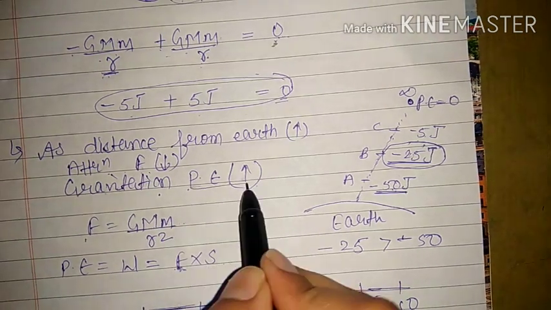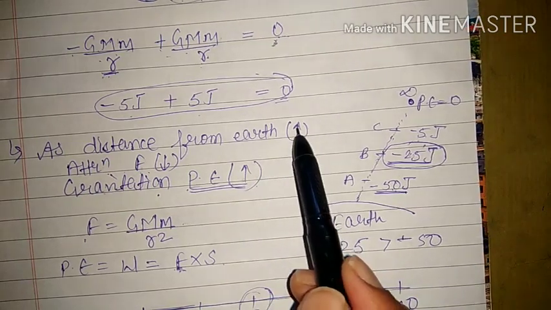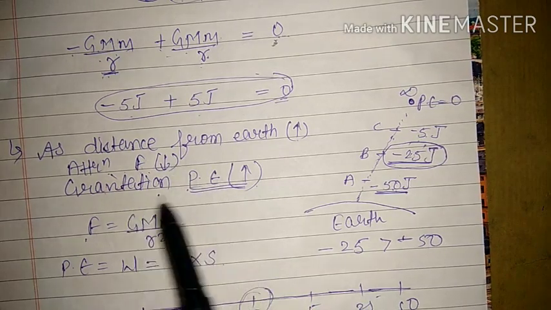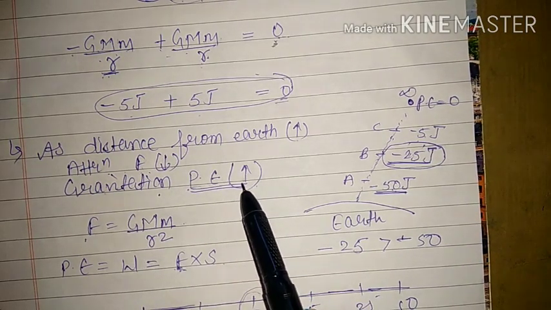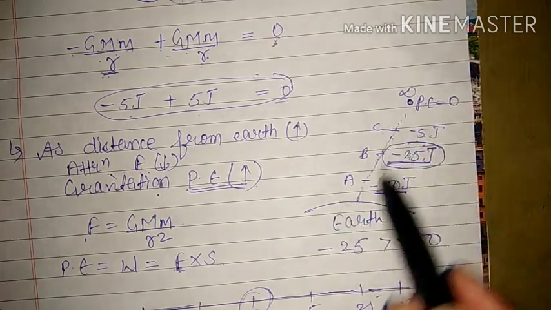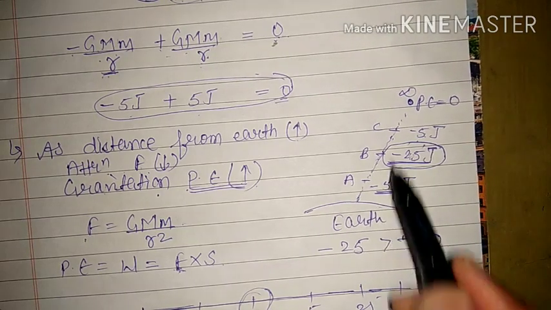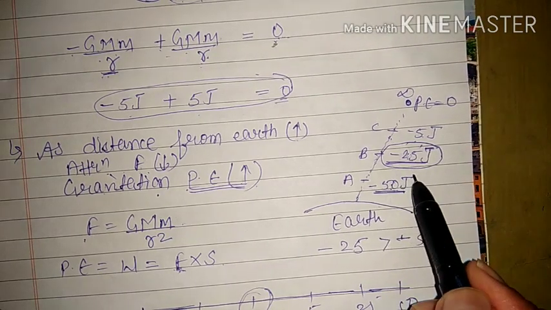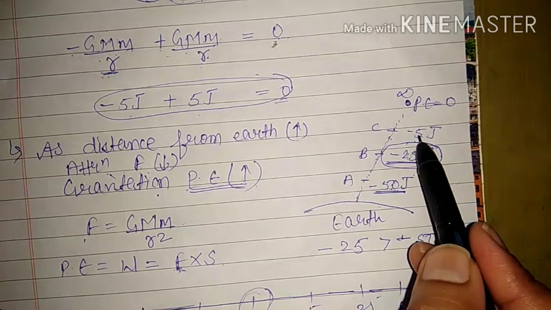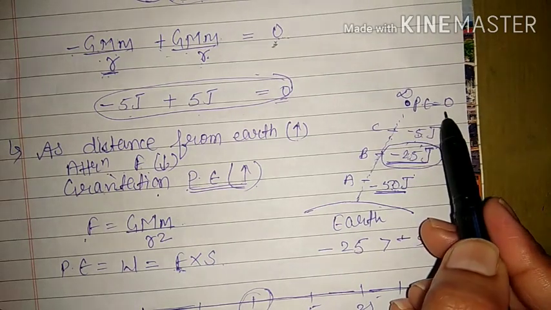Even after increasing the distance from the earth and decreasing the force, the gravitational potential energy is increasing. No doubt the numerical values decrease, but overall gravitational potential energy will increase because its values are decreasing in negative. Finally at infinity the potential energy will become zero.